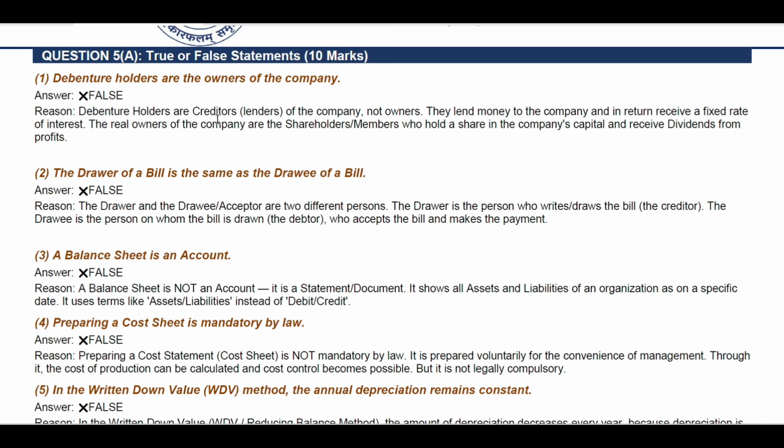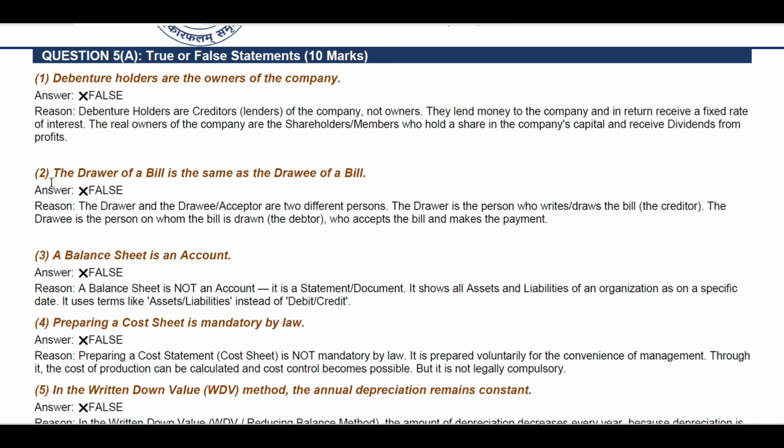Debenture holders are creditors, lenders of the company, not owners. They lend money to the company and in return receive a fixed rate of interest from the company. The real owners of the company are the shareholders, members who hold a share in the company's capital and receive dividends from the profit. So for that reason it is false.